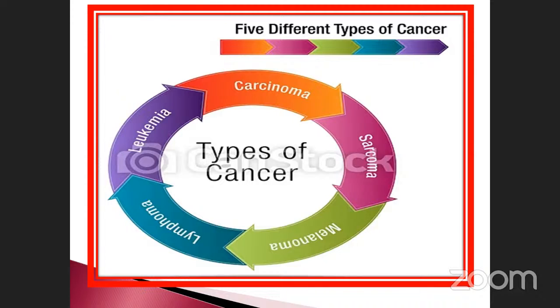Sometimes cancer occurs in the upper part of the skin. Second, there are muscles. Sometimes they affect the muscles. First one is skin, second one is muscles, third one is bone, and also connective tissues are there.